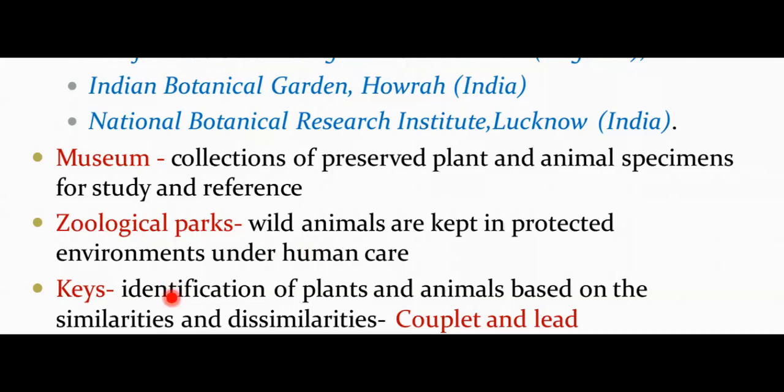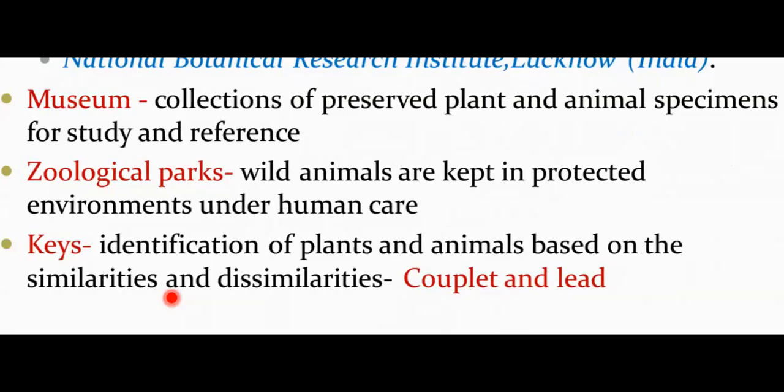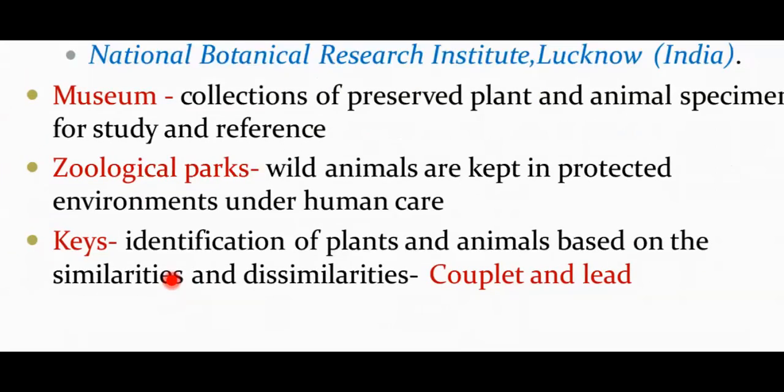Similarly, we have the next taxonomical aid, the key. So what is a key, students? Key is another taxonomical aid which is used for identification. Keys are mainly based on the usage of similar and dissimilar characteristics. The keys are based on contrasting characteristics. And these contrasting characters are generally presented in the form of a pair, and each pair is called a couplet.